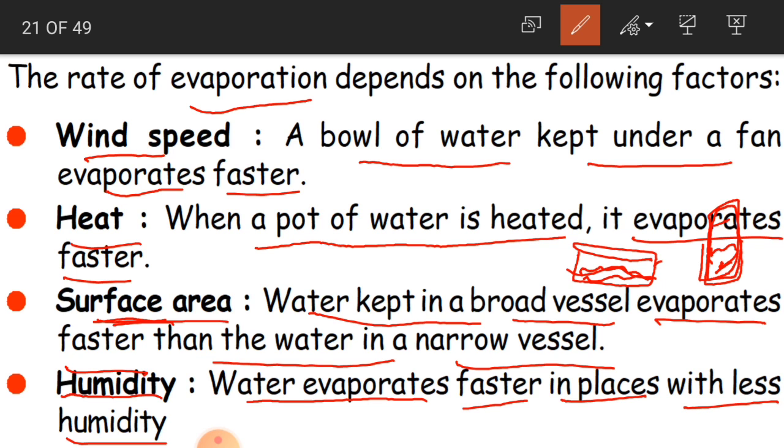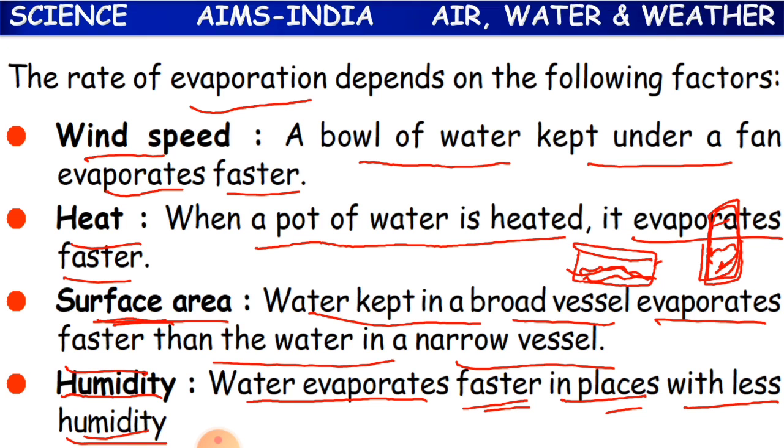That is going to dry the air, and it is going to go with a high amount of evaporation. The lower the humidity, the drier the air and the higher the evaporation. So water evaporates faster in places with less humidity. Clear, children? Okay, because there is much heat, water is going to evaporate fast. When there is much heat, you will have humidity. In this condition, water evaporates faster.